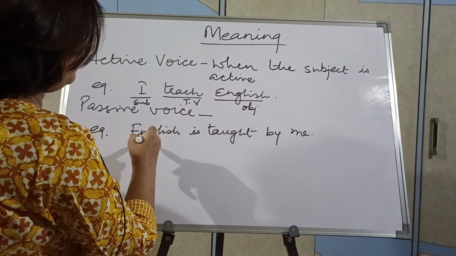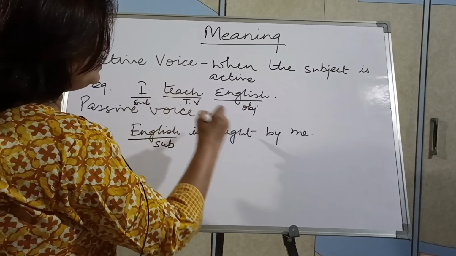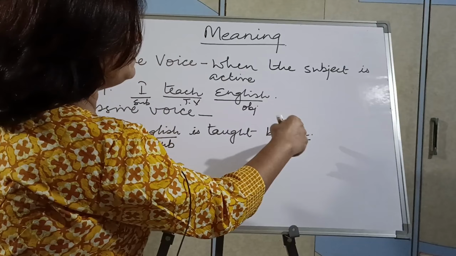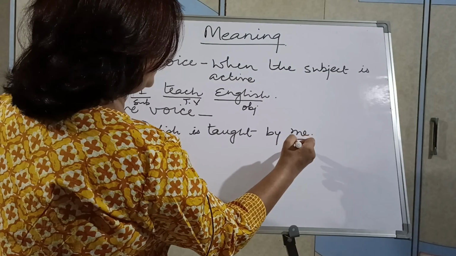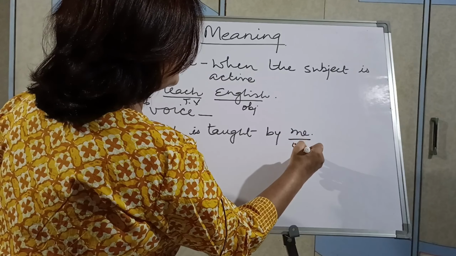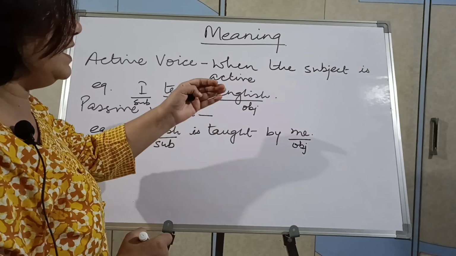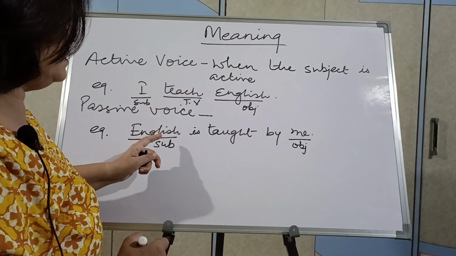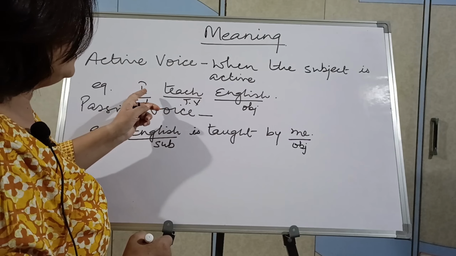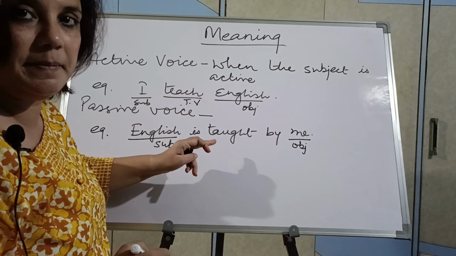Here you see object becomes the subject and subject becomes the object. So object pronoun, subject pronoun will change into object pronoun. So here it becomes the object. So what changes do you see while making it into passive? In passive, we see that object becomes the subject and subject becomes the object and tense remains the same.